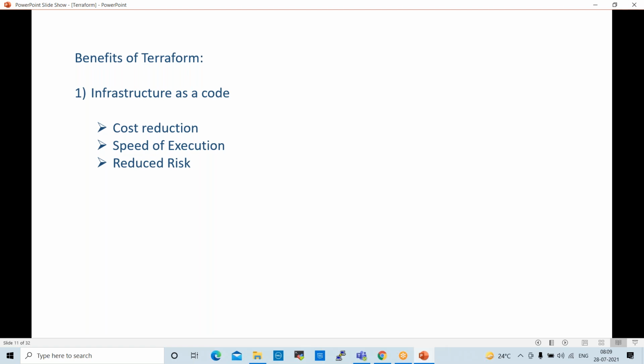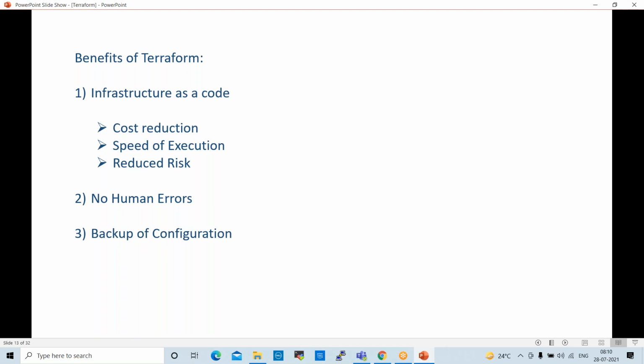When we use a script and execute it, exactly whatever we prepared in the script will be executed. There is no chance of manual mistakes here. That is reduced risk. There is no chance of human errors in Terraform.